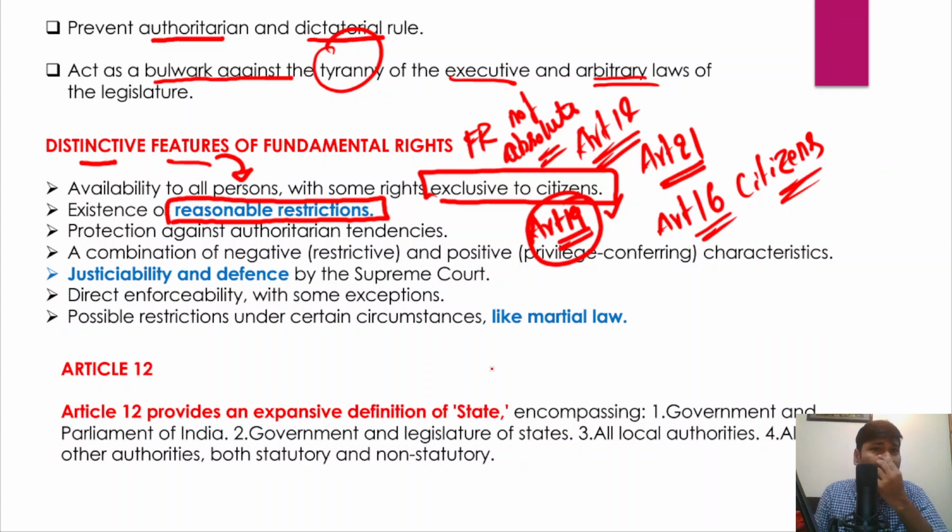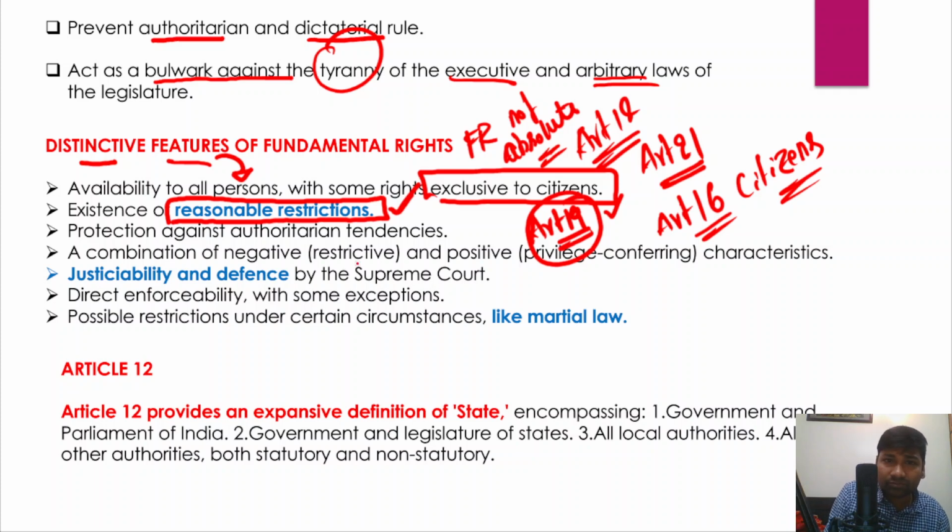There are certain restrictions on your freedom of speech and expression also, right? So public health, morality, public order, so all these things have to be kept in mind, and that is what is called as reasonable restrictions. And since you have right to life and personal liberty, you could go to the public and you can do anything. No. So these are called as reasonable restrictions. One thing that you need to understand, the fundamental rights are not absolute, but they are subjected to reasonable restrictions.